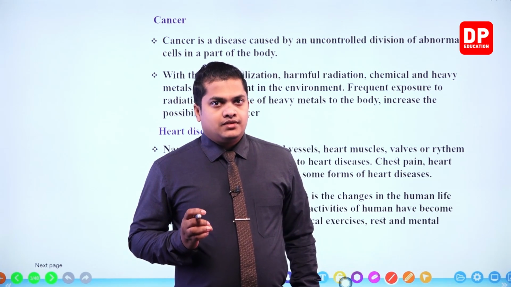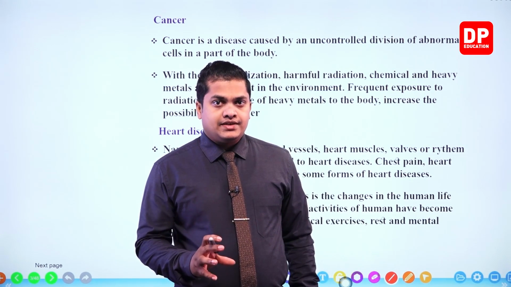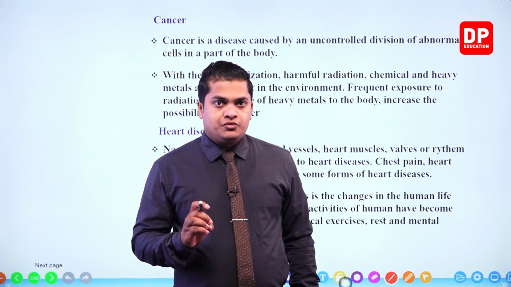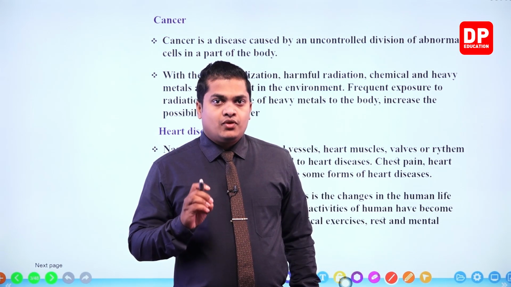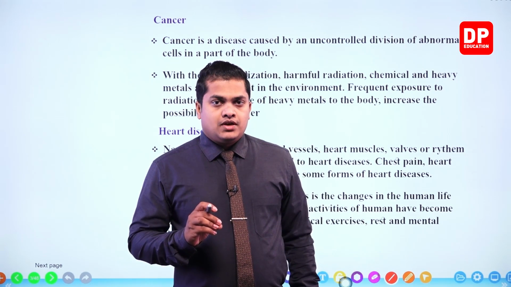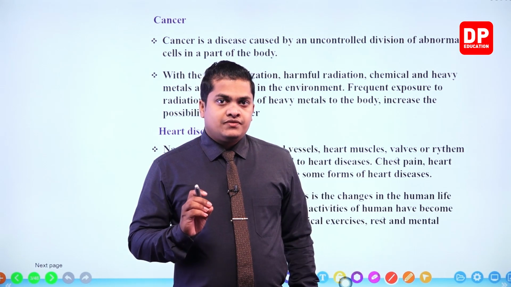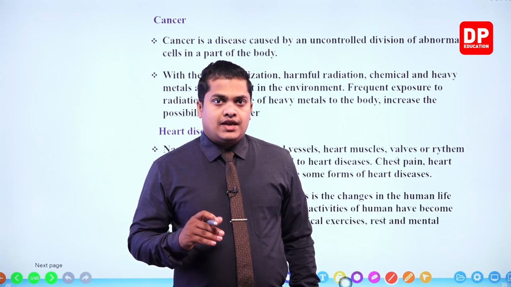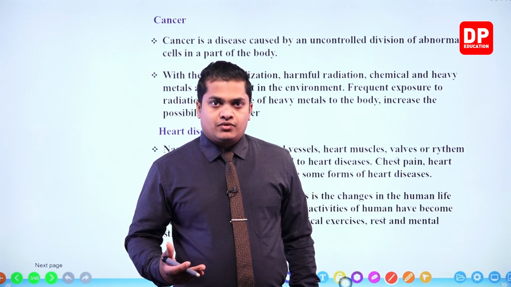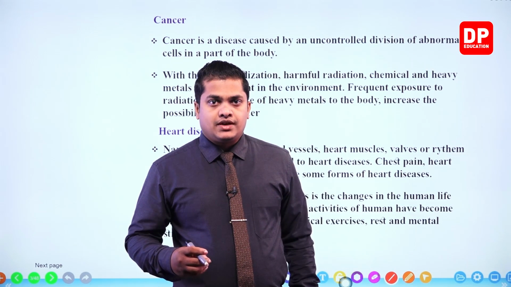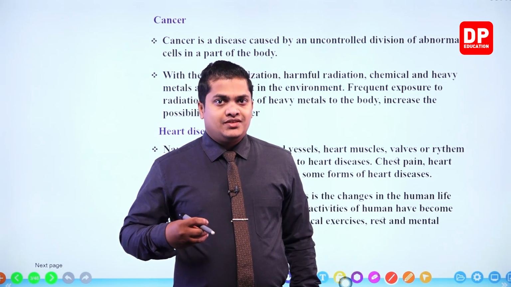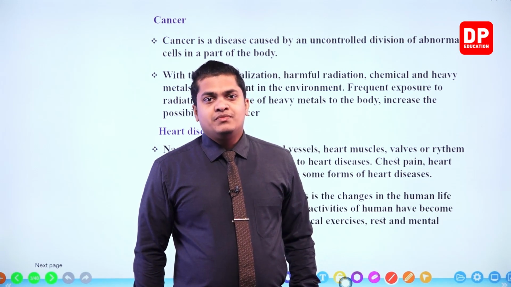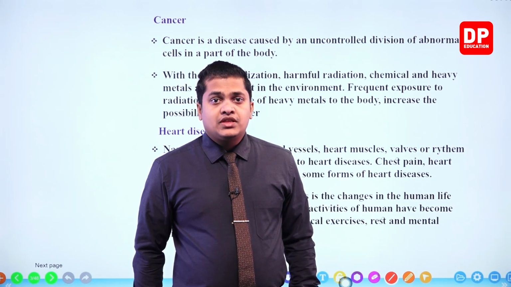Now let's take a simple example like this. Our skin has different tissues. So these skin tissues perform different functions. Because of change in their DNA structures, because of several reasons like mutations, exposure to radiation, exposure to chemicals, whatever, these cells are now getting mutated. So these mutated cells are now getting grown without any control.